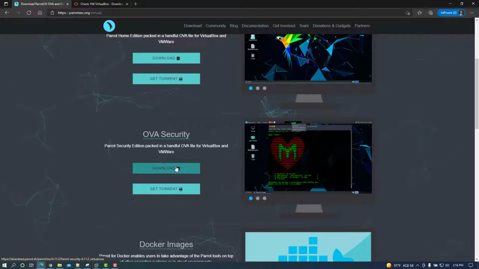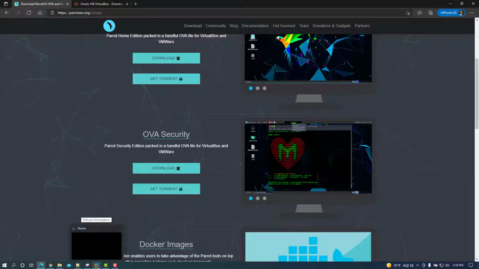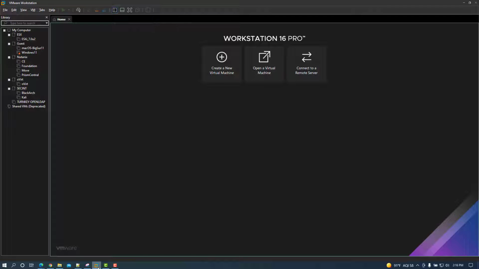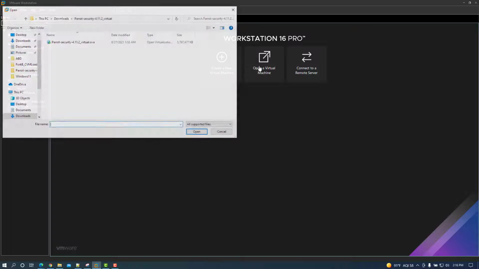I've already downloaded it. Let's go ahead and see what the error is when we're trying to import the OVA appliance into VMware Workstation Pro 16. And it's not exclusive to Workstation Pro 16. It can happen on other versions as well. So here we are, VMware Workstation. The version I'm using here is 16 Pro. I'm going to go ahead, since I've already downloaded the appliance, and open that virtual appliance.